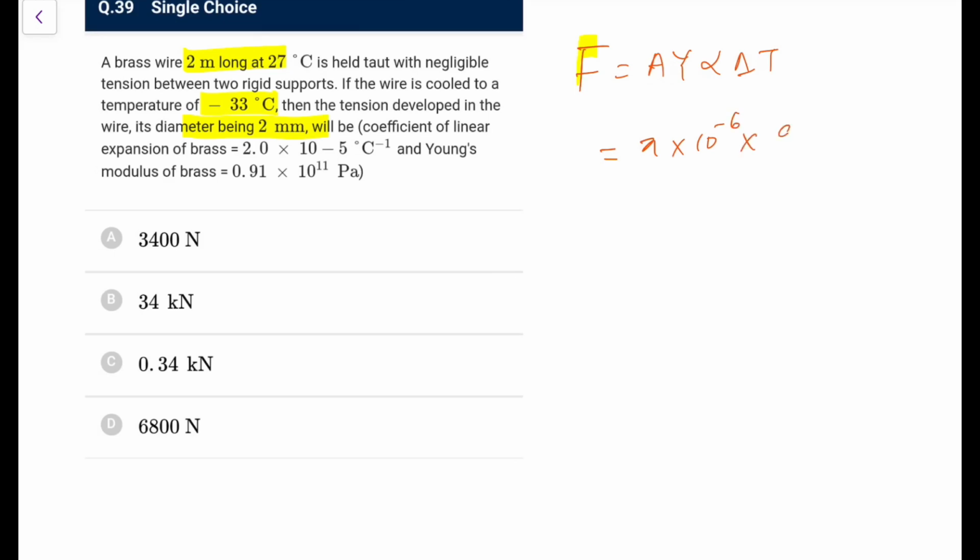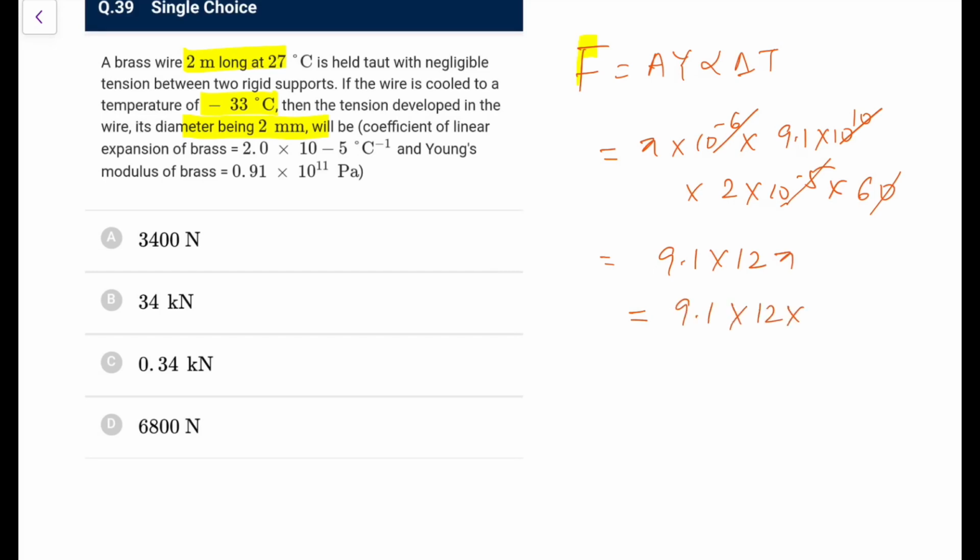Y is what you have, you can write 9.1 into 10 to the power 10. Alpha you have 2 into 10 to the power minus 5, and delta T is 60. So what do you have now? This is 11, 11, 10, so this would be 10 to the power minus 1, so this goes, this goes, this goes, this goes. So it would be 9.1 into 12 pi. So what you have, 9.1 into 12 into pi, pi is 3.14.